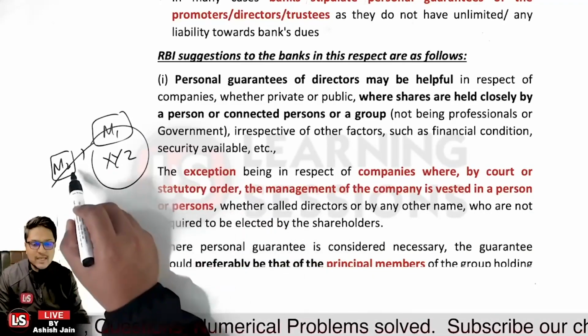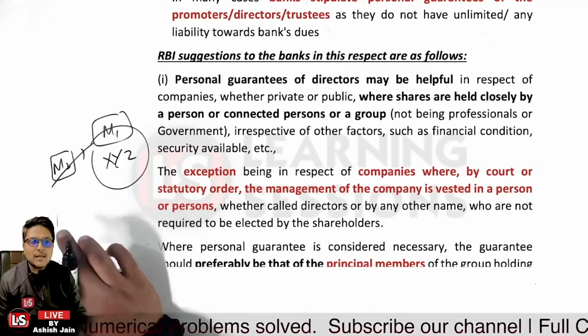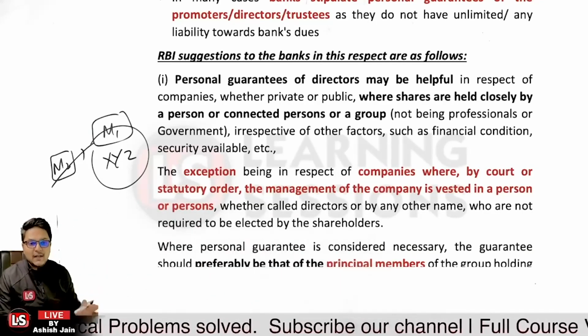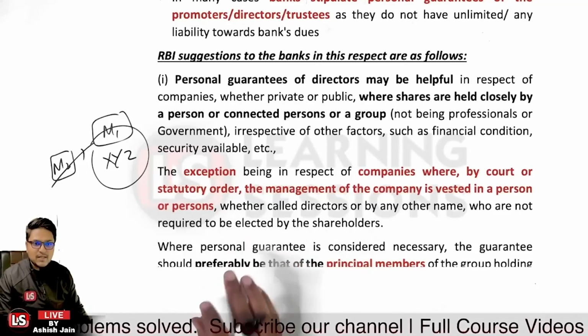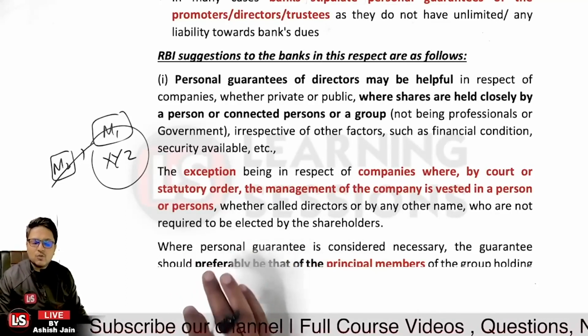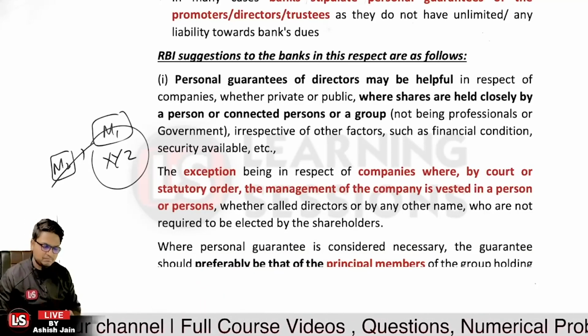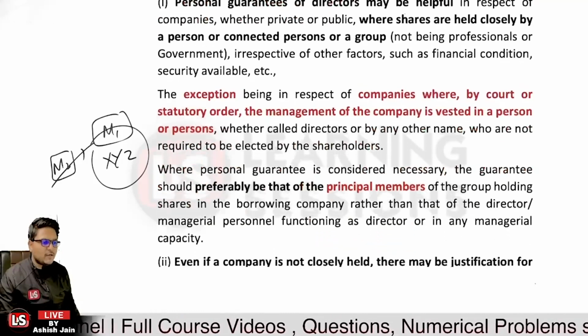But now this M2 is vested with the power of management because it is appointed by the court or some statutory order. And in that particular case, there is an exception that the guarantee cannot be taken from that management. Is that particular part clear?